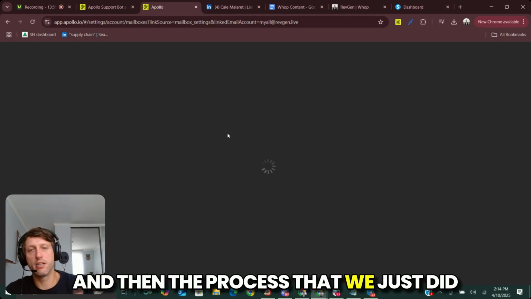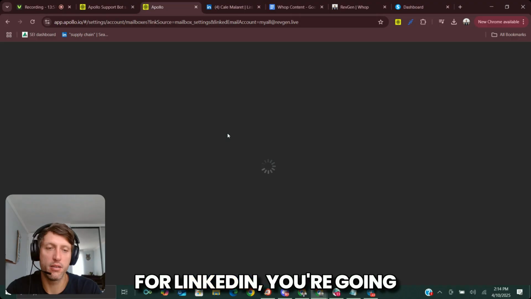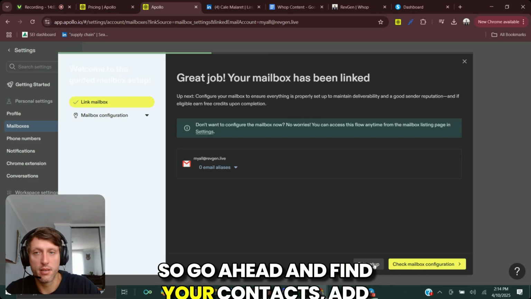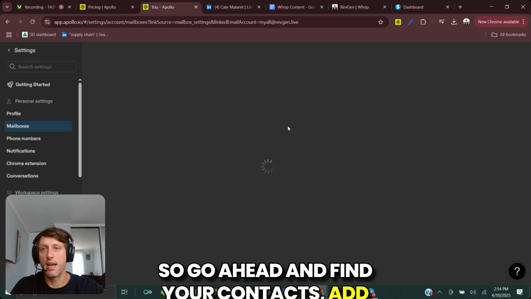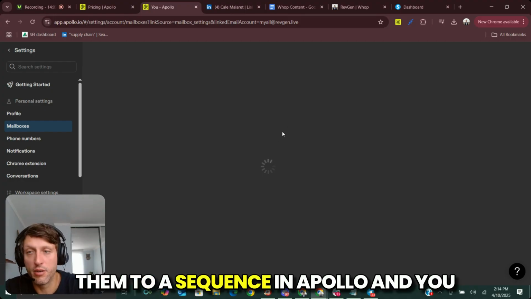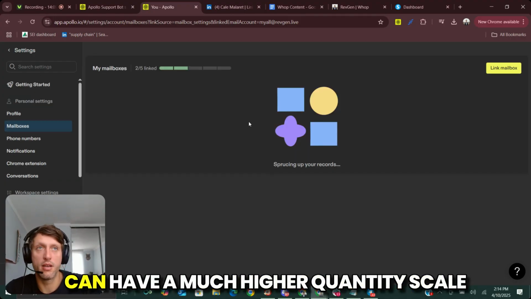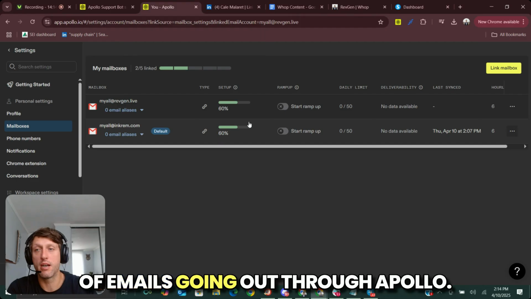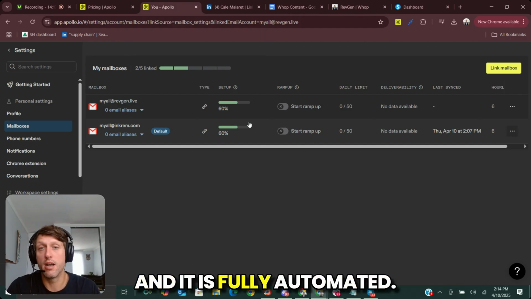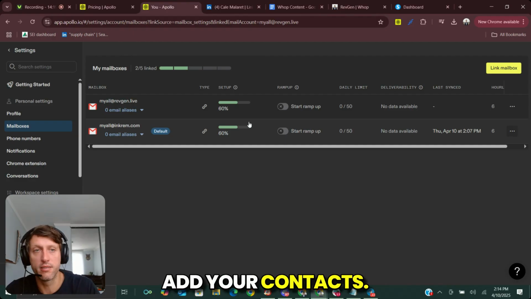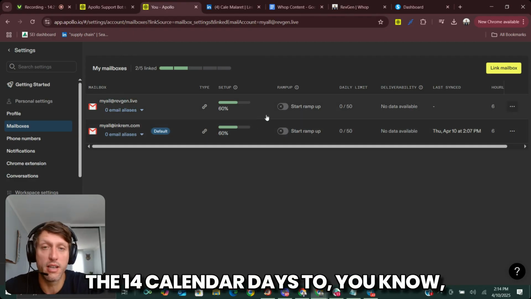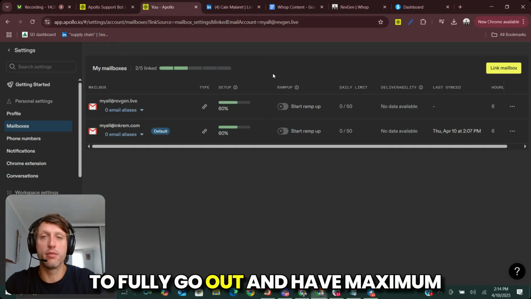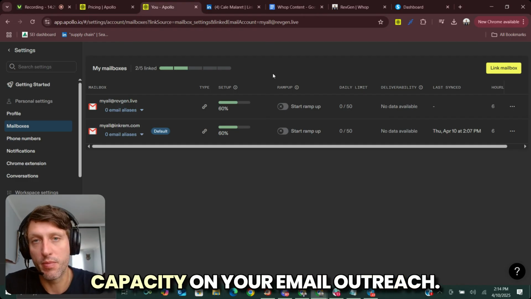And then the process that we just did for LinkedIn, you're going to do the same for email, right? So go ahead and find your contacts, add them to a sequence in Apollo, and you can have a much higher quantity scale of emails going out through Apollo. And it is fully automated, right? So set up your sequence, add your contacts. Just make sure you wait for the 14 calendar days to fully go out and have maximum capacity on your email outreach.